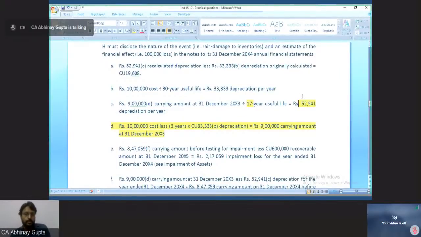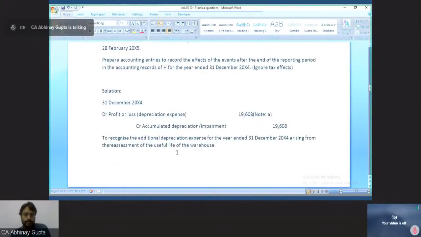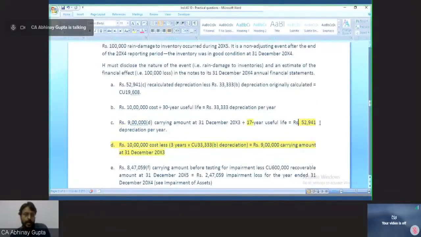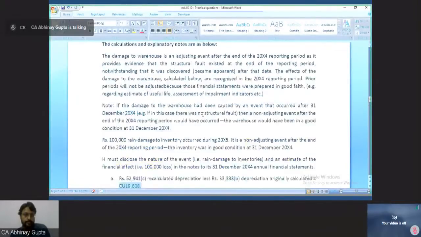Now for this 52,941, I need to pass a journal entry. Sorry, 52,941 is the revised depreciation, and original depreciation was 19,608. So I will deduct original depreciation from this, and for the balance I will pass an entry.